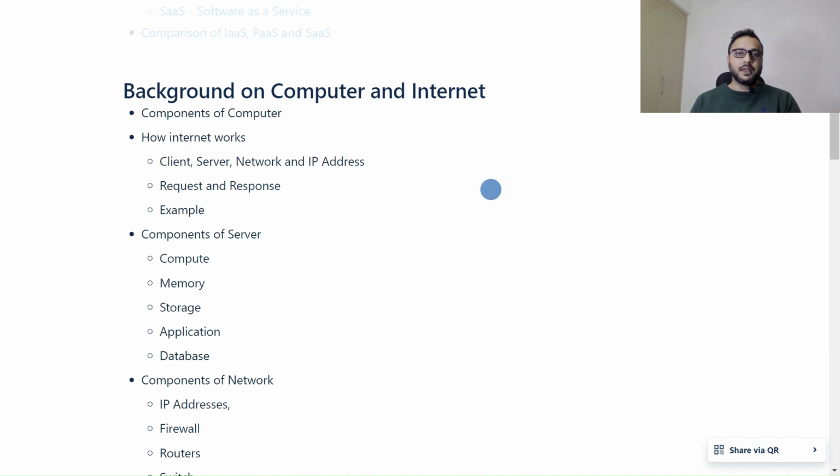Everyone knows what the internet is and how we can use it on our mobile devices, computers and laptops. Without the internet we can't see different applications or play games. When the internet came, some new technologies came: client, server, network, IP address, and based on that we can deliver the internet to our customers.